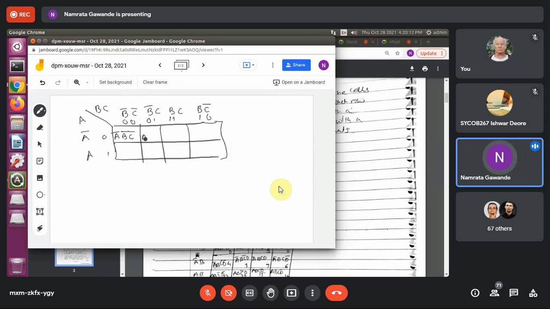Right? This will represent A bar, B bar, C. This represents A bar, B, C. This represents A bar, B, C bar. Right? You got it, students? Yeah. In the same way, A, B bar, C bar. Okay, then A, B bar, C. Okay, A, B, C. This is the 3 variable K-map, and A, B, C bar. Fine. So this is the 3 variable K-map that is drawn here.